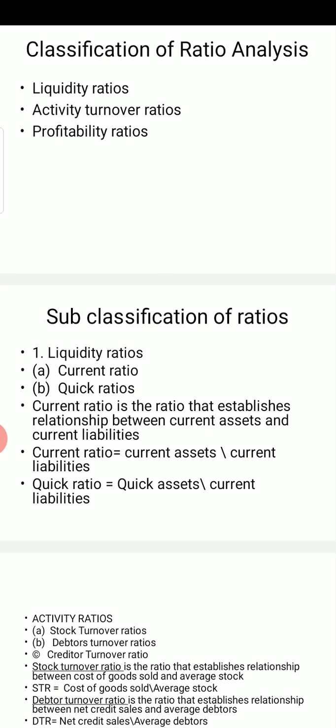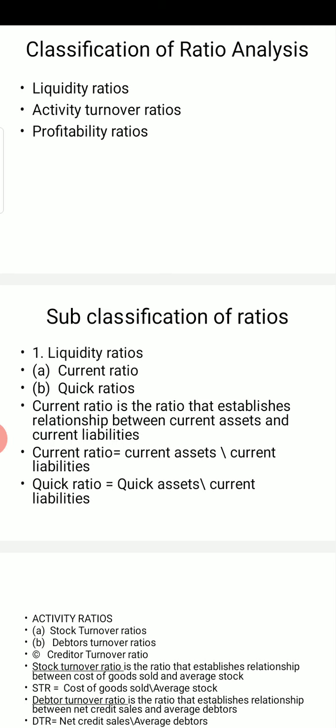So formulas I have already told you. Once again you must go through this video and note down all the formulas, because until and unless you know the formulas, you will not be able to attempt the practical question from this chapter. So try to go through all the formulas. Firstly, you must go through the various ratios.